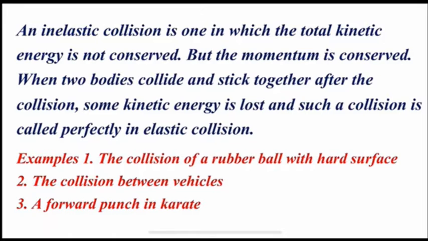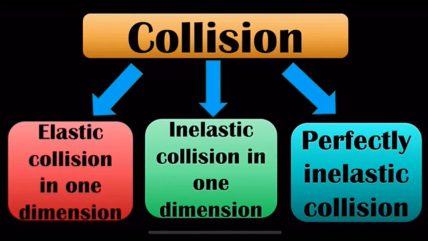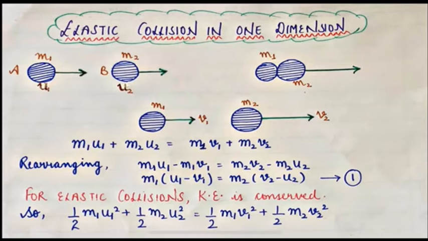In this chapter, we are going to do three types of derivations: elastic collision in one dimension, inelastic collision in one dimension, and perfectly inelastic collision. So let's start with the first topic, elastic collision in one dimension. In this type of collision, the colliding bodies move along a straight line before and after collision. This is the diagram before collision, this is during collision, and this one is after the collision.